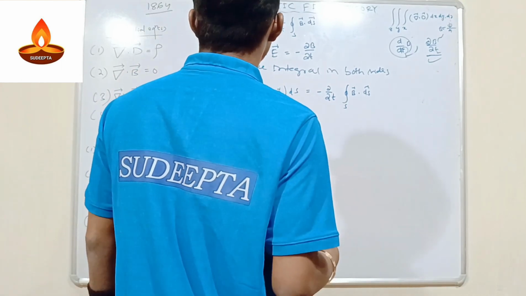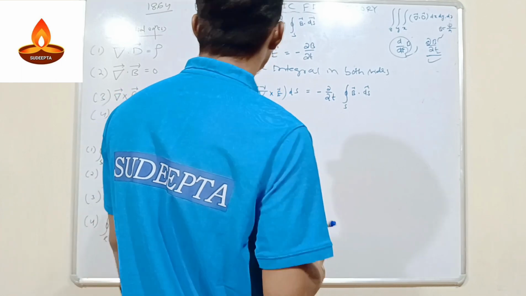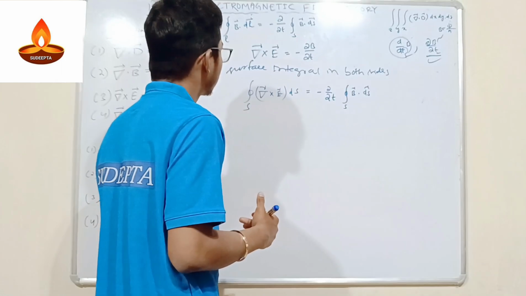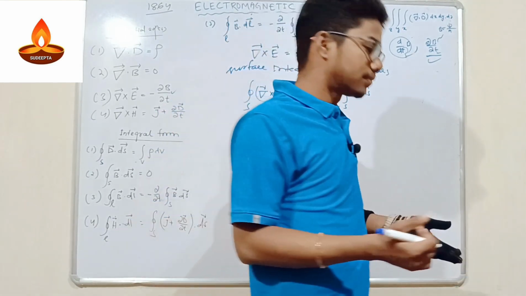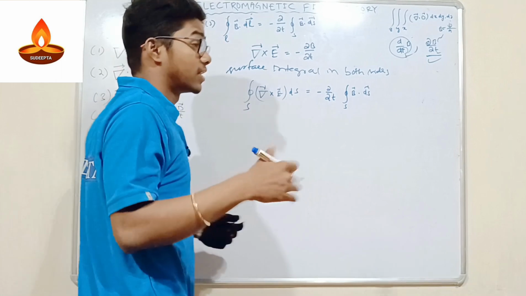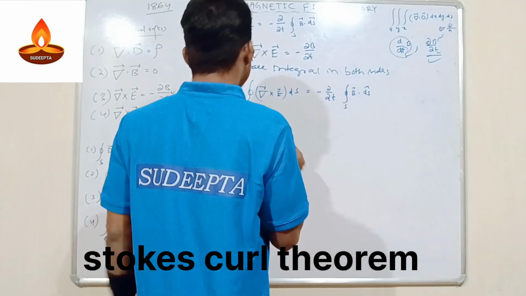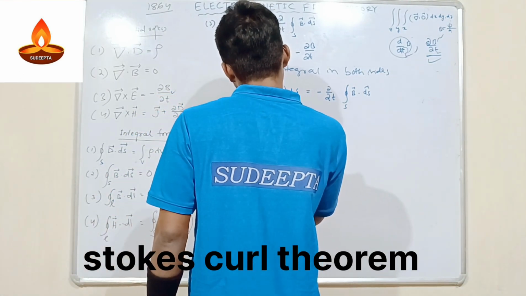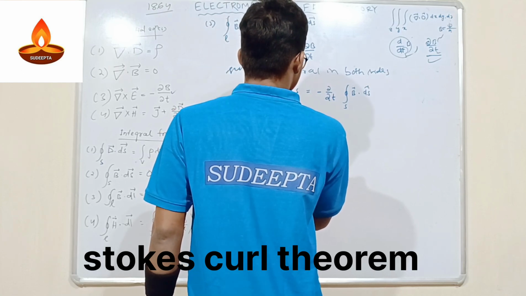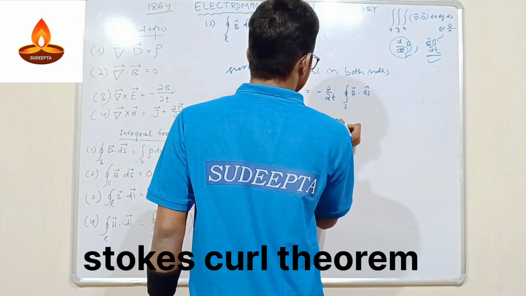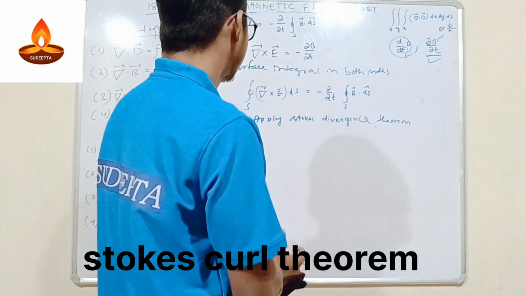Then what will be next? We have to remove the curl. So how can we remove the curl? To remove the curl, we have to use a theorem. Like the Gaussian divergence theorem, here also there is a theorem, that is Stokes theorem. Sorry, Stokes theorem. Here there is another theorem. Apply Stokes theorem.